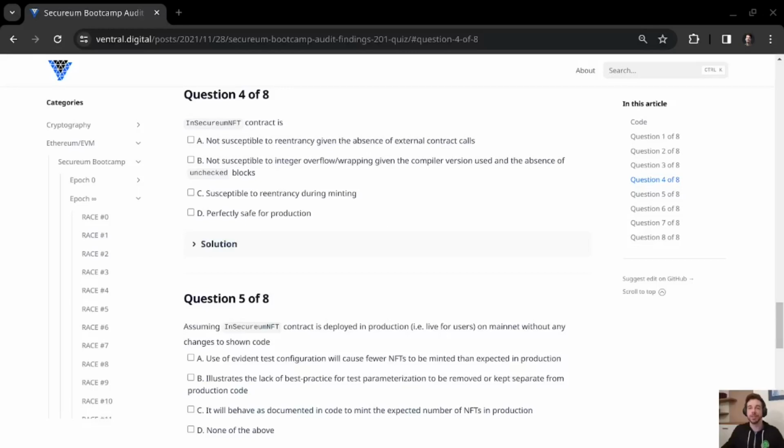Next is question number 4 from RACE-3 of the Secureum Bootcamp. We can see that this is again about our in-Secureum NFT contract, and it says that it is not susceptible to reentrancy given the absence of external contract calls. So because there are no external calls in this contract, a reentrancy attack cannot be exploited.